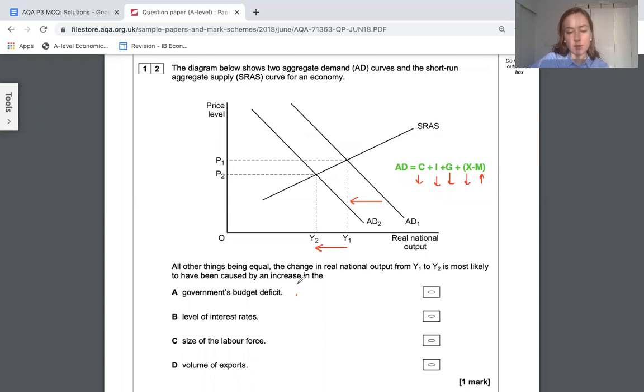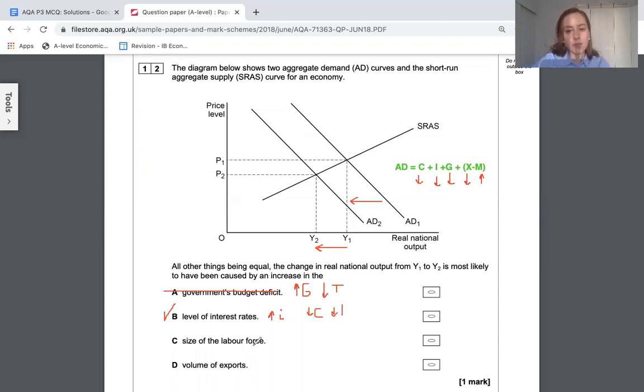An increase in budget deficit means an increase in G. It's a decrease in taxes, but because of that increase in government spending, that should actually boost AD, so that's wrong. An increase in interest rates is going to make consumption more expensive, and investing more expensive if you've got to buy loans. So that's possible. That could decrease consumption and decrease investment. I'm just going to check the other ones, but I like the sound of that one.